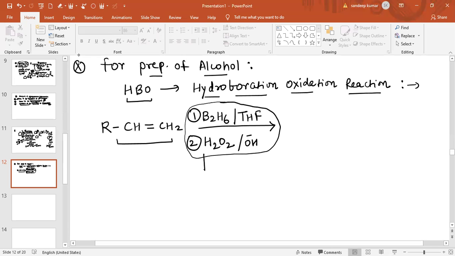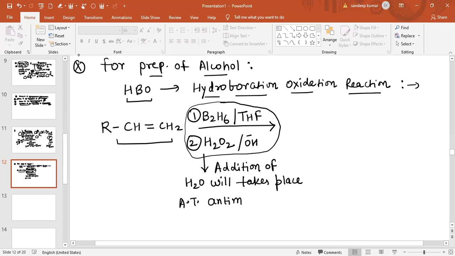So this whole catalyst will provide water. By these two catalysts provided in the two steps, addition of water will take place, and it will be according to anti-Markovnikov's rule.